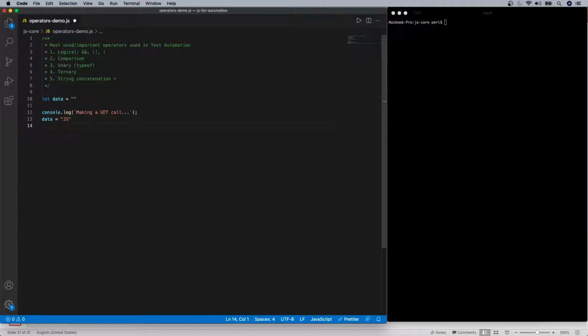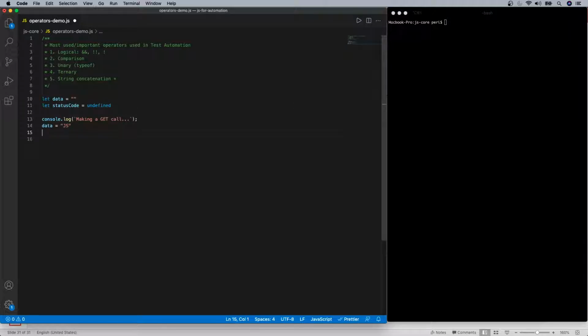Now, because it is returning data, it is also possible that the API will tell us the status code. So let me declare a variable called status code and initialize it with undefined because I do not know the type. Generally that status code may be a string or maybe a number. Generally it is a number, but let's assume that we don't know the data type. So let's keep that as undefined. That's how we declare it initially.